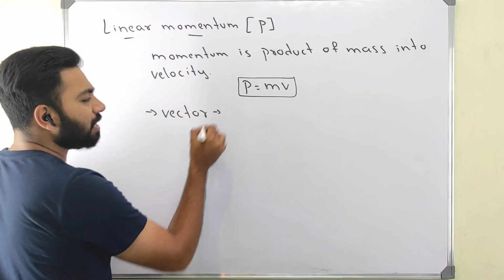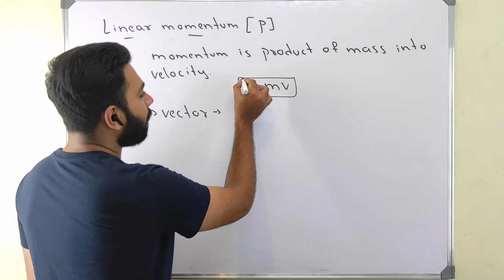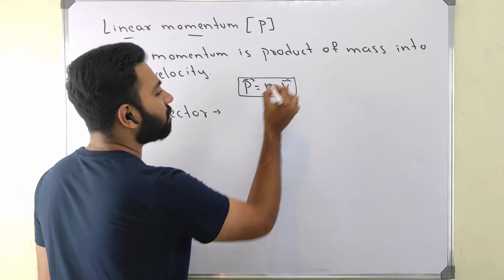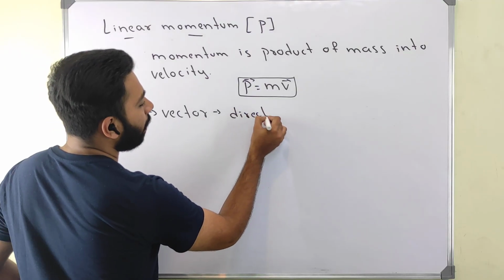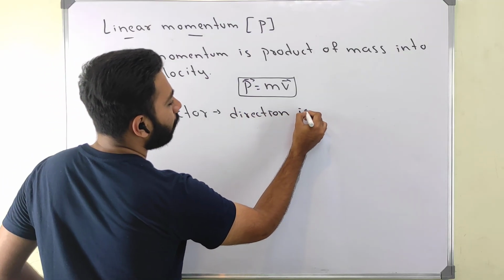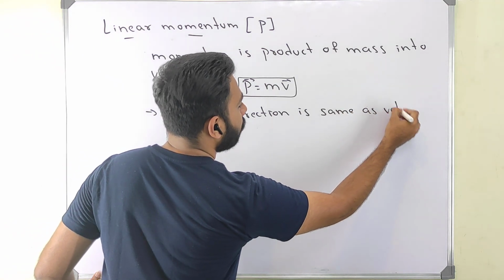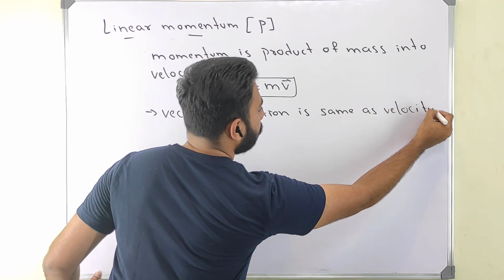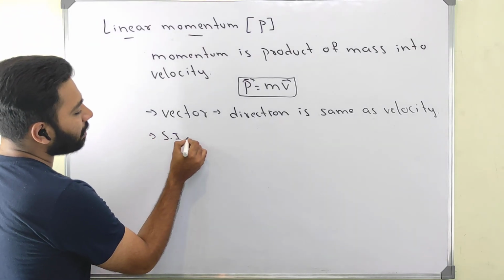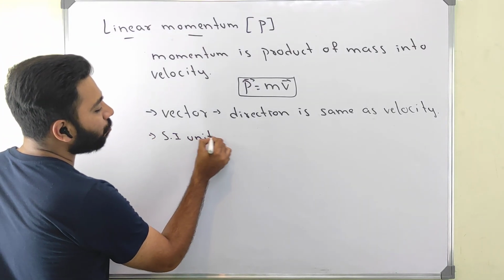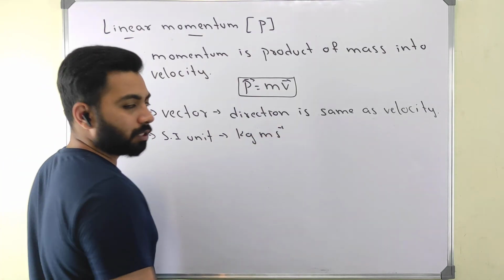Now you will ask, sir, if it is a vector quantity, then what is the direction of this momentum? See, the momentum direction is the same as the direction of velocity. If you ask me the SI unit, I will say the SI unit is kg meter second inverse.